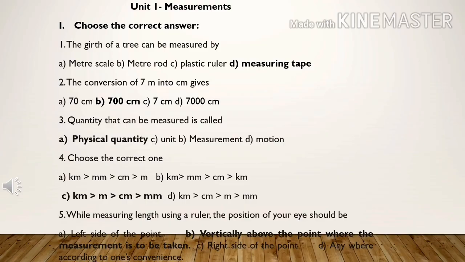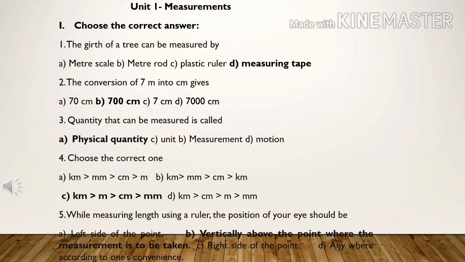Question number 2. The conversion of 7 meter into centimeter gives A. 70 centimeter, B. 7 centimeter, C. 700 centimeter, D. 7000 centimeter. We know that 1 meter is 100 centimeter. So 7 meter is 7 into 100 centimeter, that is 700 centimeter. So C option is correct. The answer is 700 centimeter.